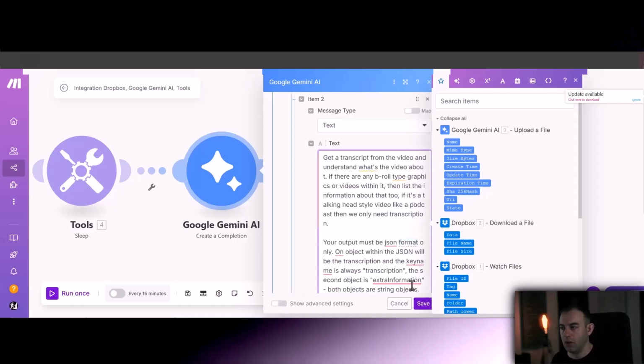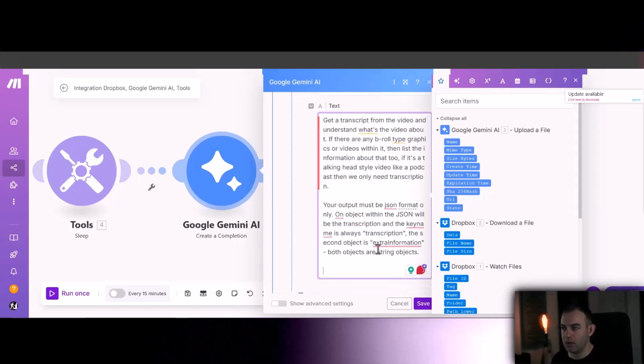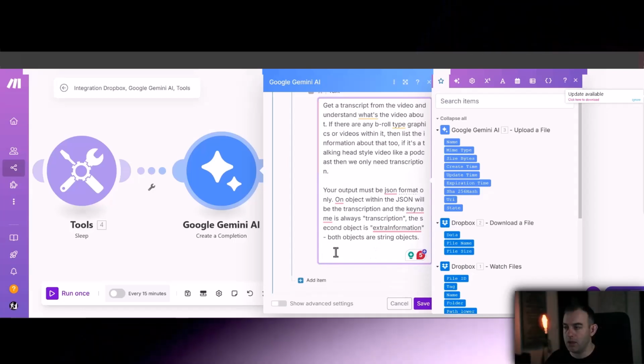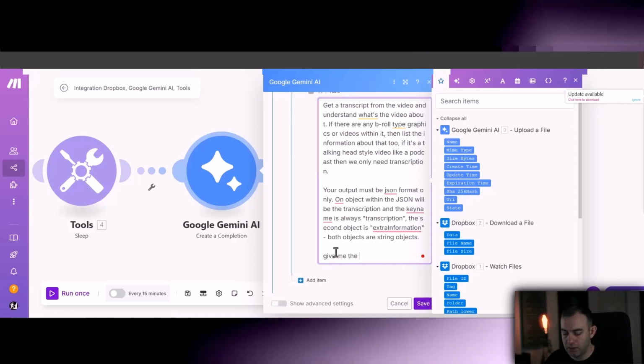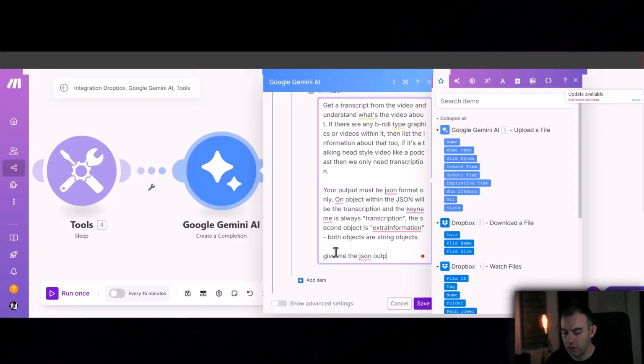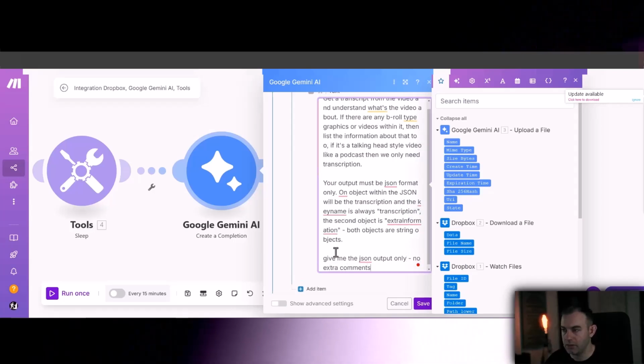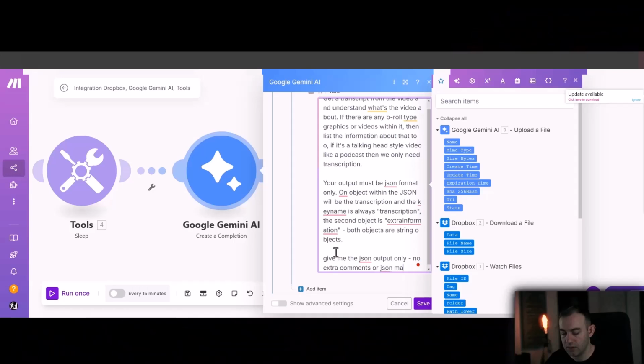Don't worry if you don't understand. I will let you copy that prompt from the link below. You can just copy it from the description. Give me the JSON output only, no extra comments or JSON marks.